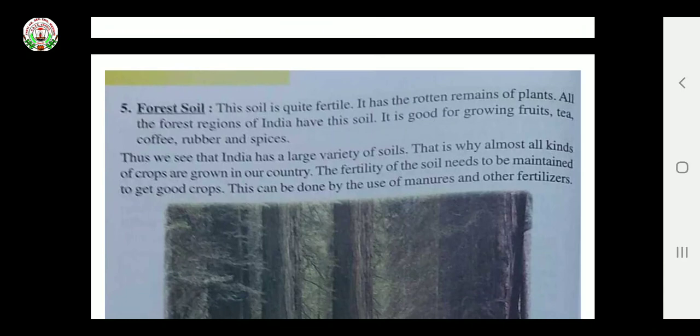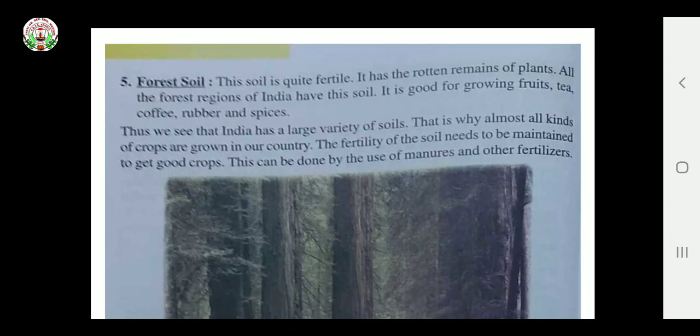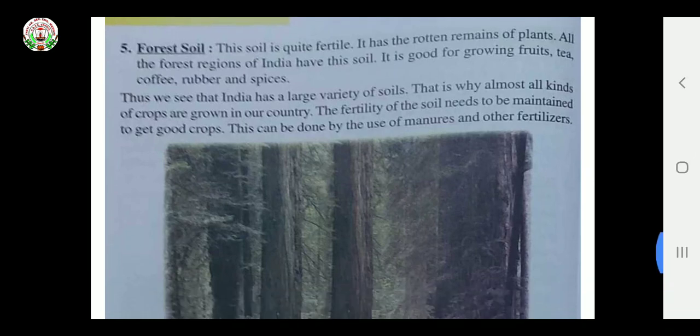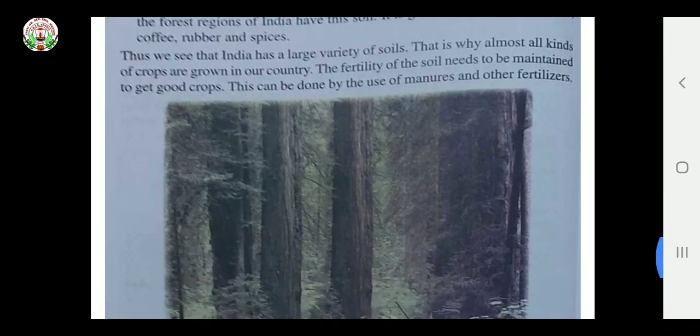Forest soil. This soil is quite fertile. It has the rotten remains of plants. All the forest regions of India have this soil. It is good for growing fruits, tea, coffee, rubber and spices. Thus we see that India has a large variety of soil. This is why almost all kinds of crops are grown in our country.